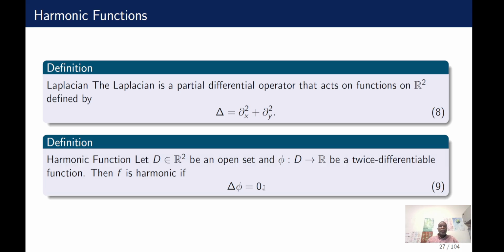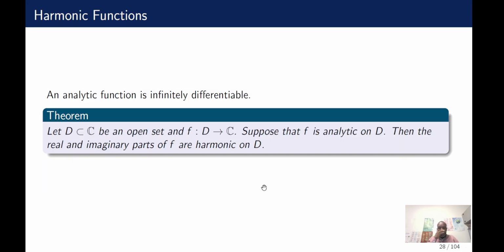So let us go to a few things that we have. If a function is analytic, it will be infinitely differentiable. You can differentiate it as many times as you want. Here is a crucial result.